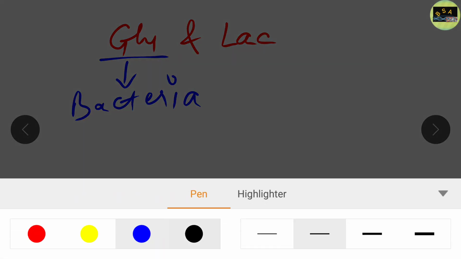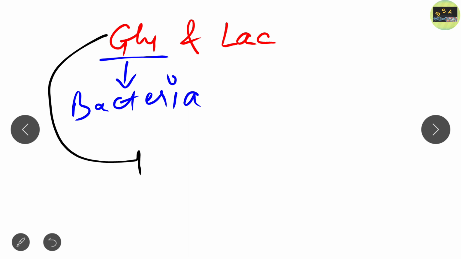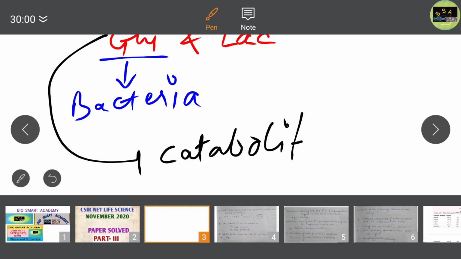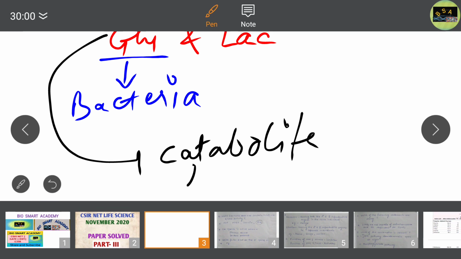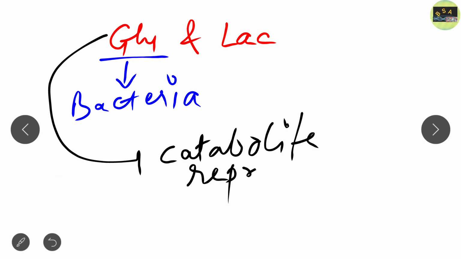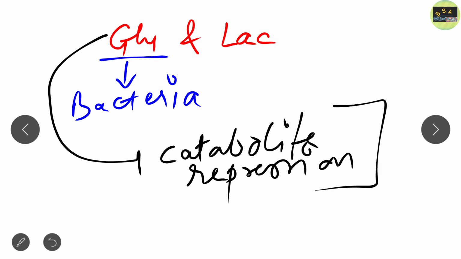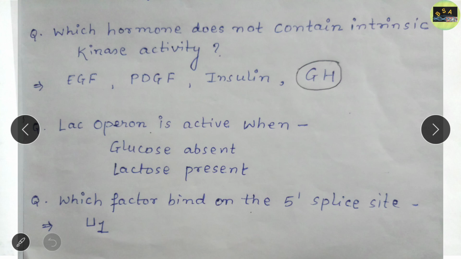Glucose acts as catabolite repression, by inhibiting some of the important enzymes of the lac operon. So that's why it inactivates the lac operon. So the correct answer will be lactose present and glucose absent. Then only the lac operon is active.